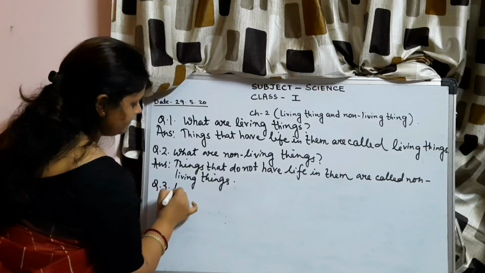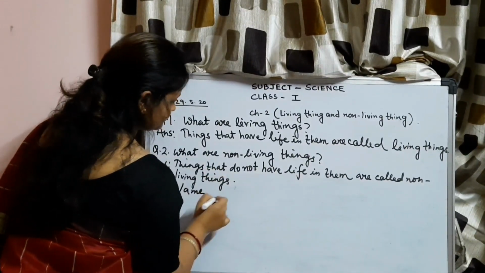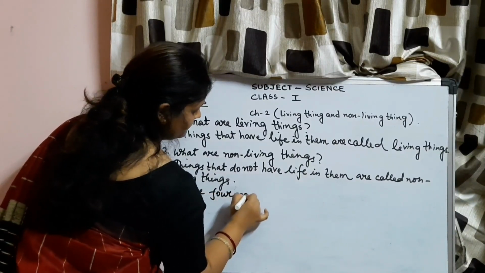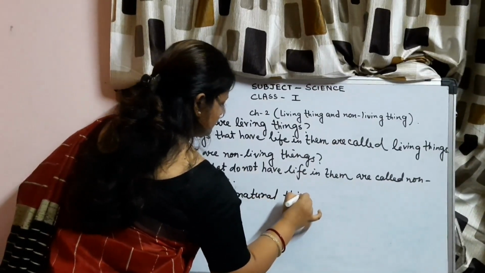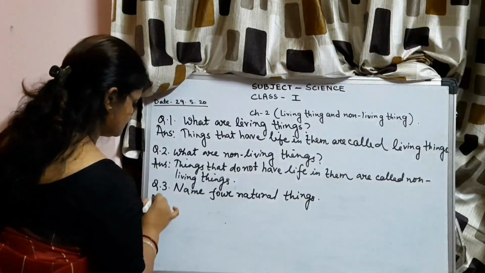Question number 3. Name 4 natural things.